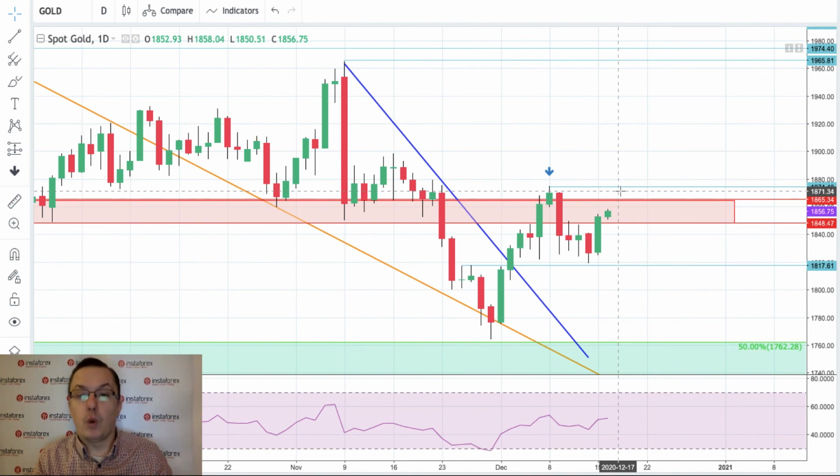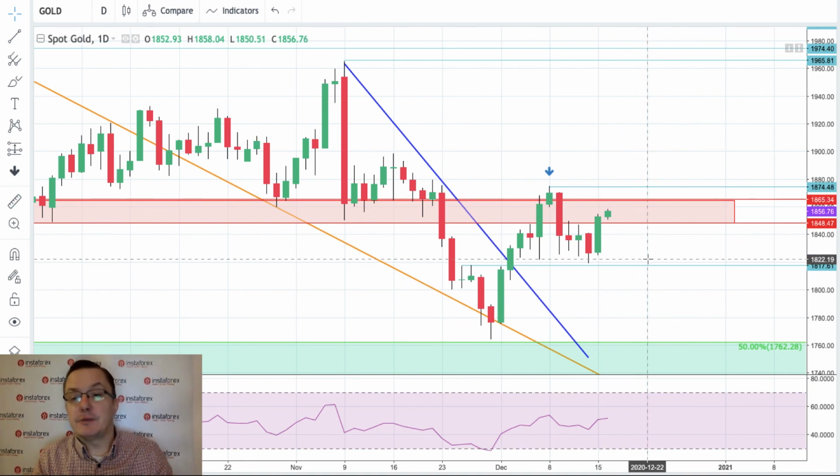So the level of 1,874 might be tested today, and the key thing here, as well as on the euro dollar, is what will be the close of this daily candle. If we close above, then of course we're going higher towards 1,898, basically the 1,900 level. If we close with a long upper shadow, then most likely during the next days the market will go lower. The same situation applies to the euro dollar.